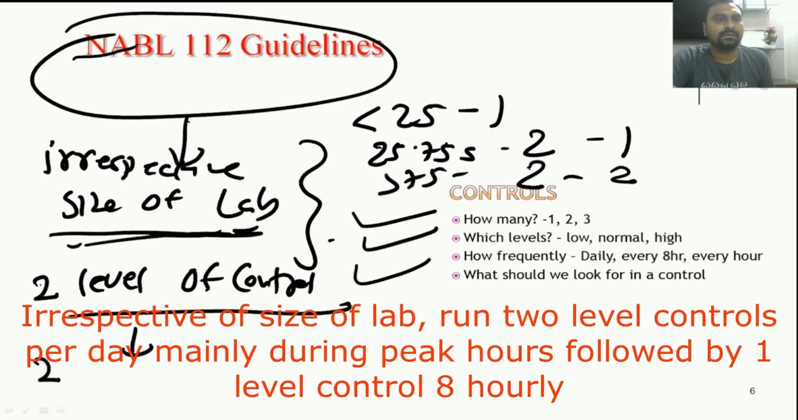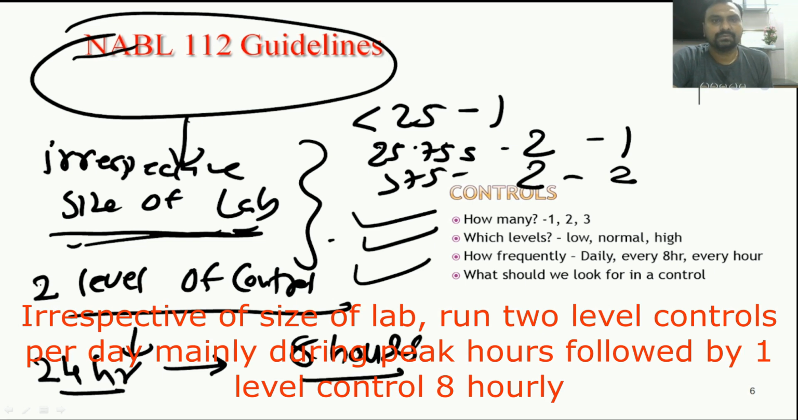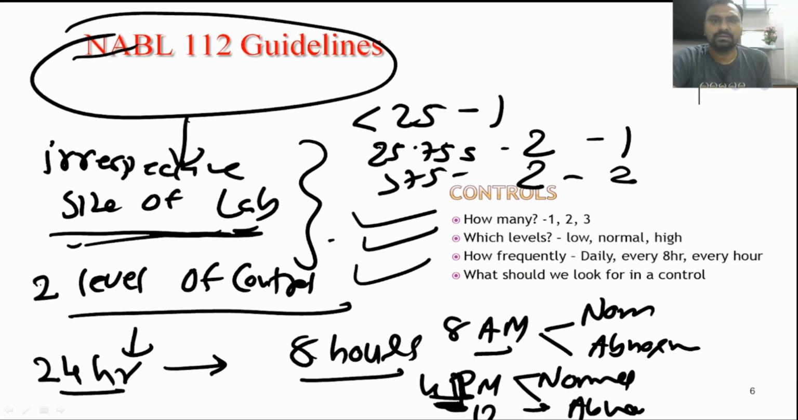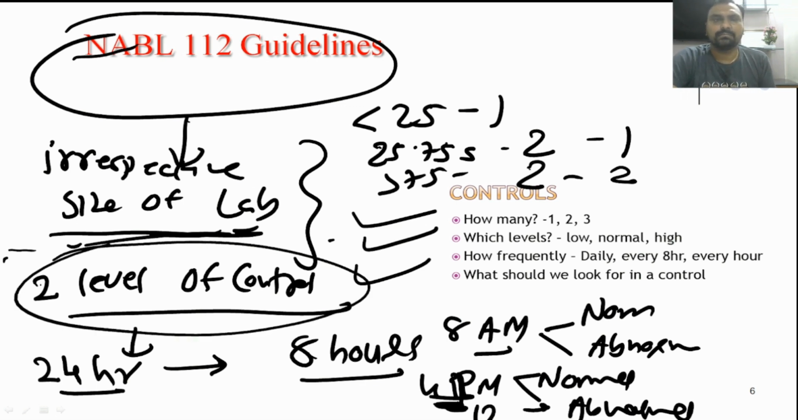And if the lab is 24-hour, they can run the sample after 8 hours. Okay, so like in the morning you can run the normal and abnormal control. Okay, then at 4 p.m. you can run both the controls, or what you can do is at 4 p.m. you run the normal control, and at 12 midnight you can run the abnormal. It's up to you. Okay, but at least two levels of control in the peak hours.